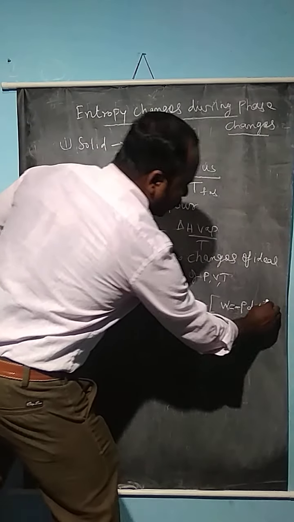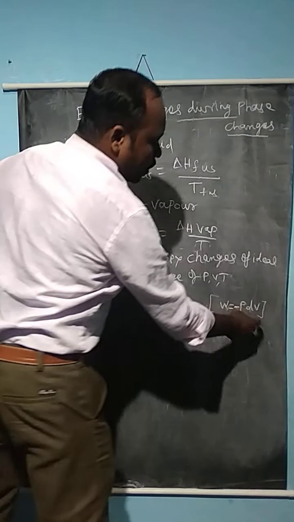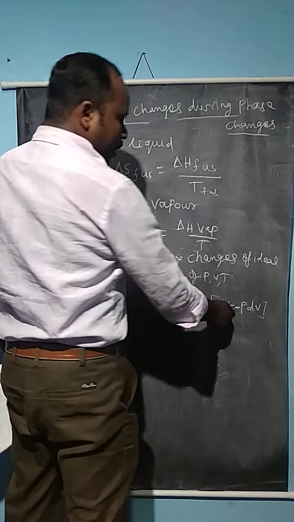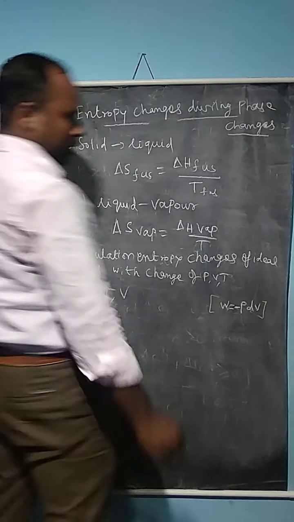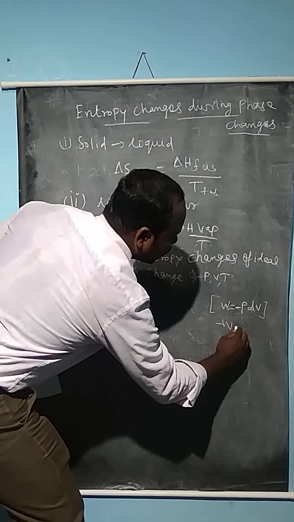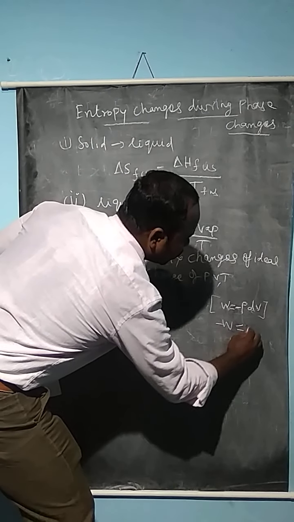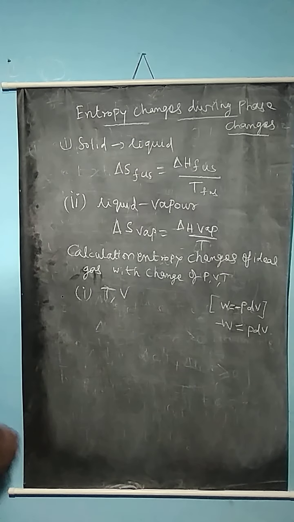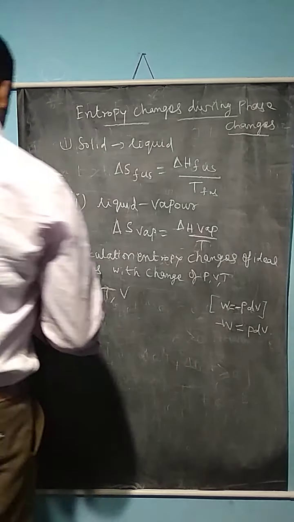Now, what is dV? It is the difference between the final volume and the initial volume. Here at constant pressure, we put the minus sign because during expansion the work is negative, or we can write it this way: minus W is equal to P dV. This is an important concept from the first law of thermodynamics.